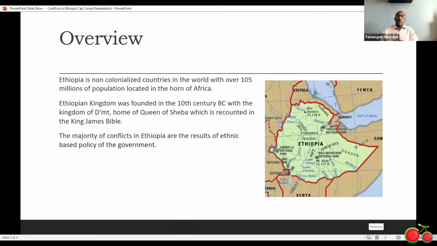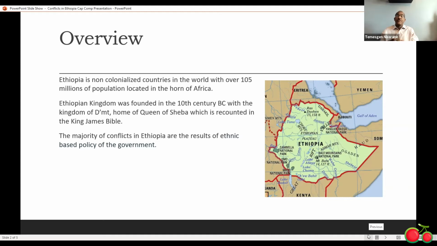Let me ask this question. Where is Ethiopia? Do you know Ethiopia? Ethiopia is one of the oldest independent, non-colonized countries, with over 105 million people, located in the Horn of Africa. Ethiopia has a rich history.